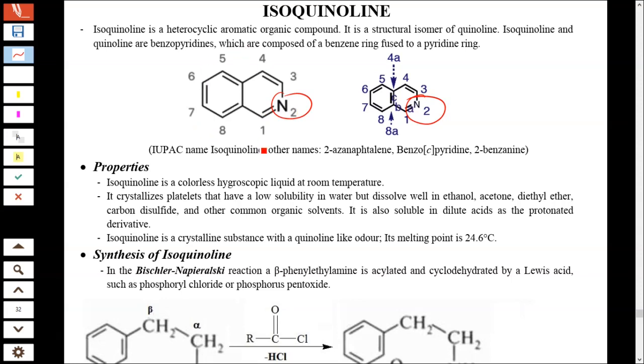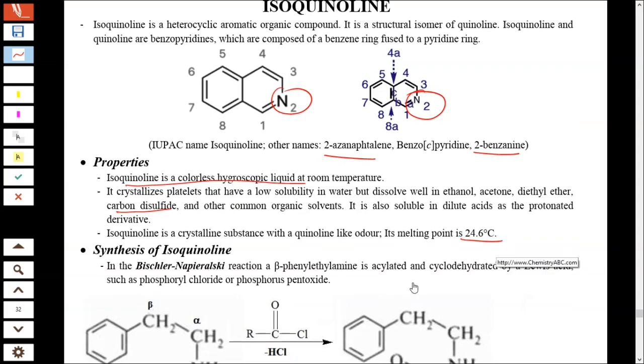It is called 2-azanaphthalene, or 2-benzazine. Isoquinoline is a colorless hygroscopic liquid at room temperature. It crystallizes, and is soluble in ethanol, acetone, carbon disulfide and other reagents. Its melting point is 24.6.